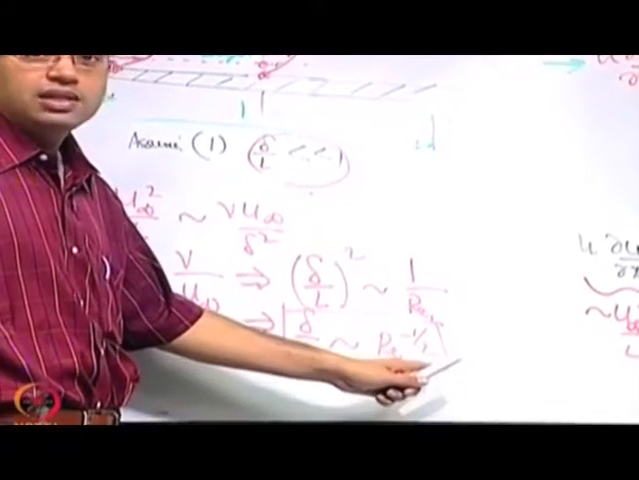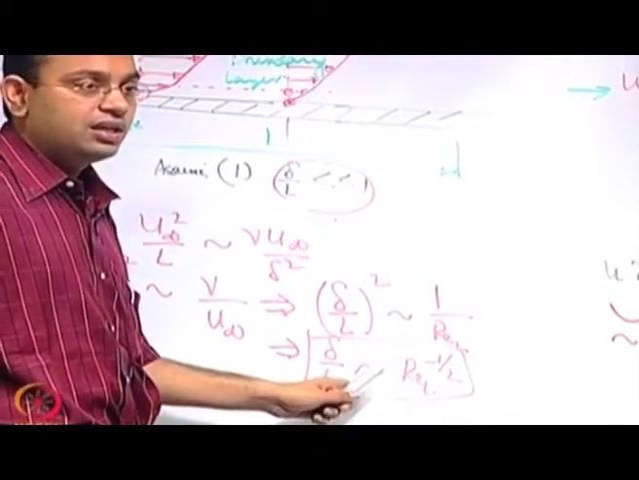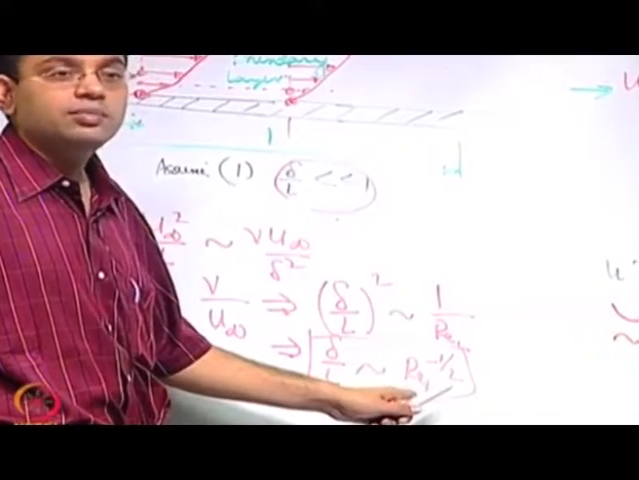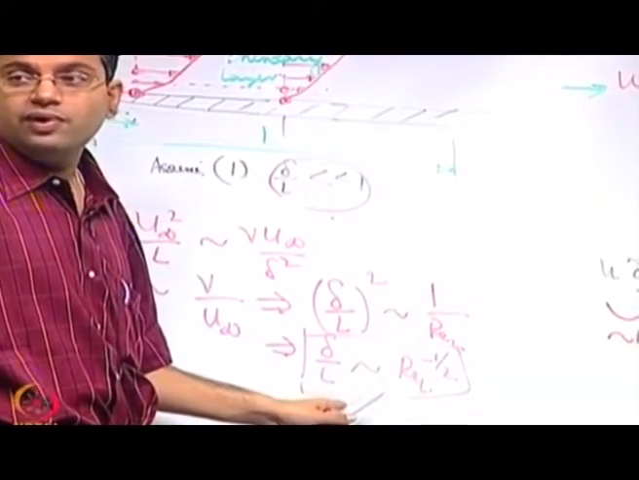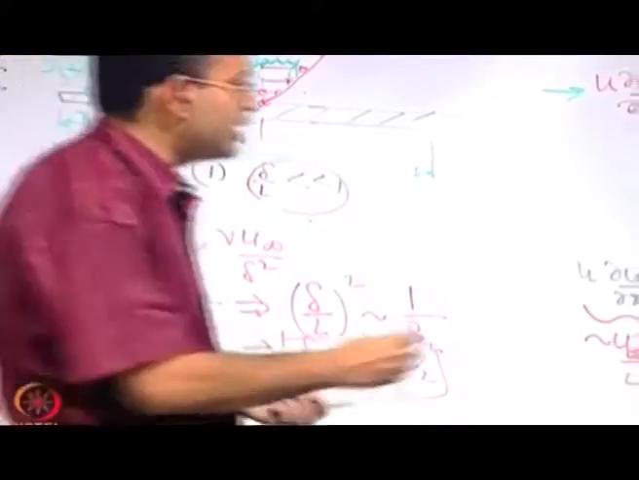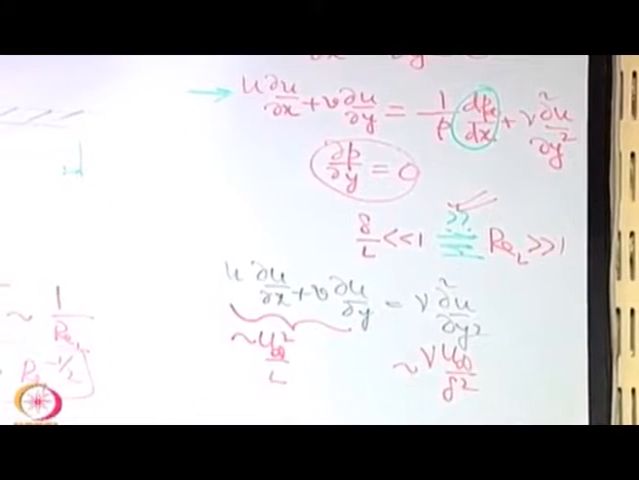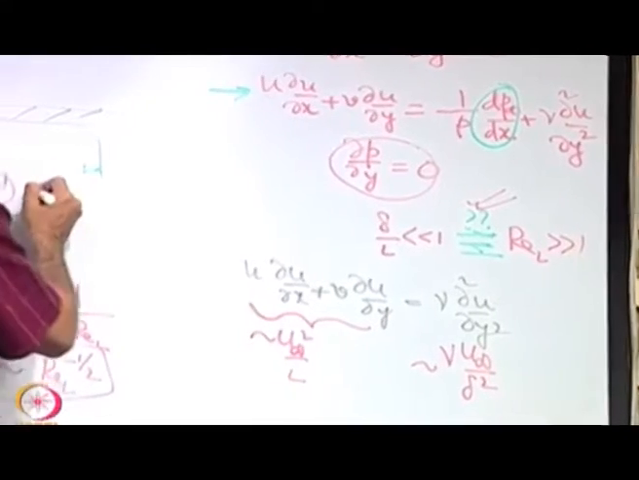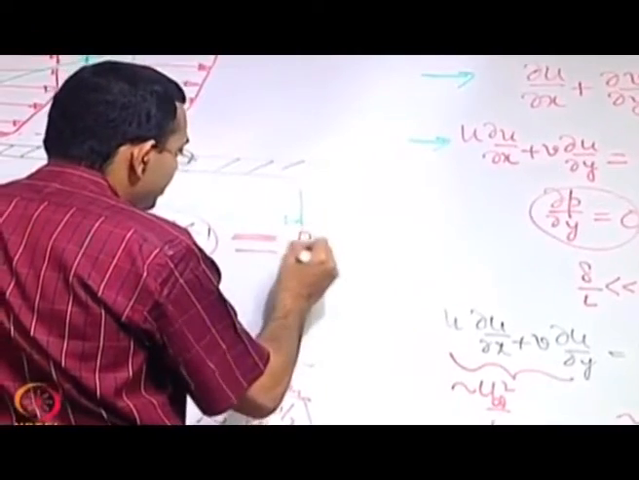So the important conclusion that we get from this order of magnitude analysis is very interesting. What is that? If delta is much less than L, that assumption is consistent with Reynolds number being large, because if Reynolds number is large then only you have delta by L much less than 1. So these are perfectly equivalent, that answer now we have given. So the assumptions under which the boundary layer theory is valid are either delta by L much less than 1 or equivalently Reynolds number is large.